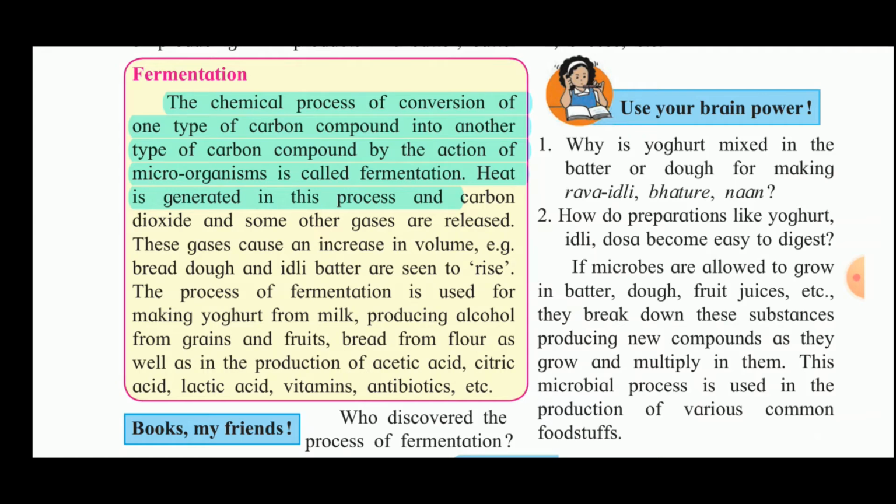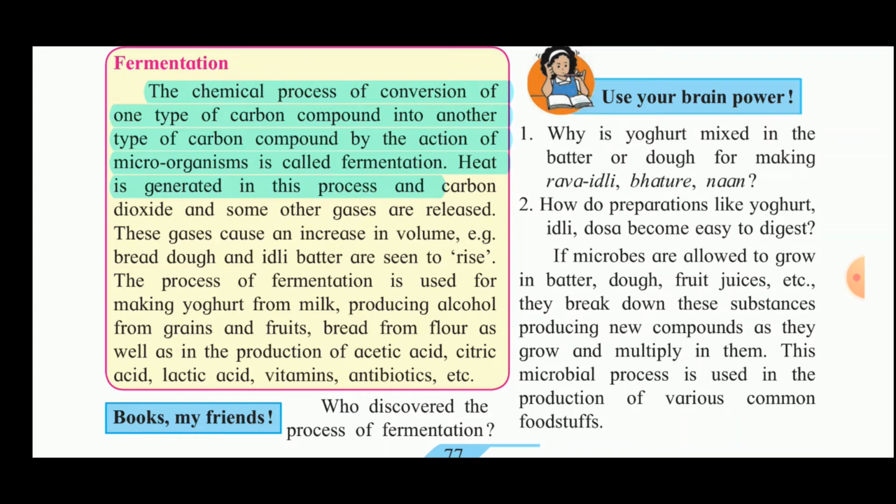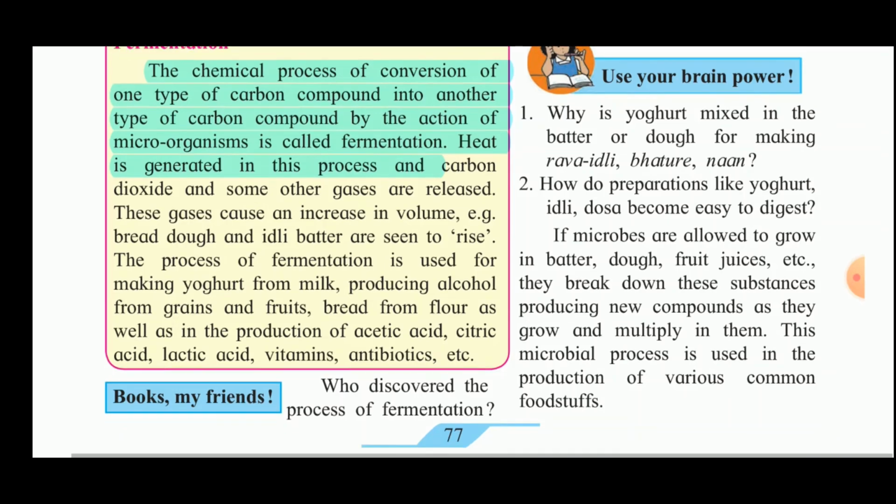Fermentation is also used for producing alcohol from grains and fruits, bread from flour, as well as in the production of acetic acid, citric acid, lactic acid, vitamins, antibiotics, etc. Now, why is yogurt mixed in the batter or dough for making rava idli, bhature, naan? So that the fermentation process takes place, and the rava idli, bhature and naan become soft.